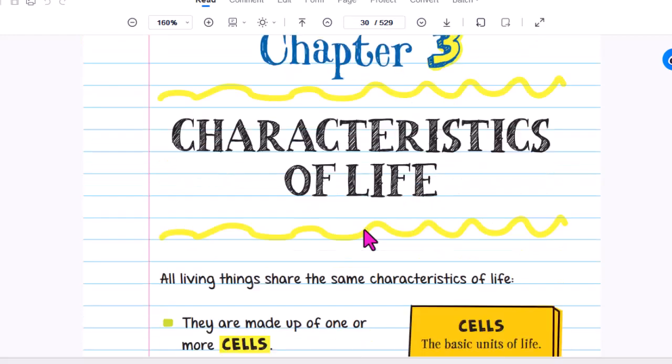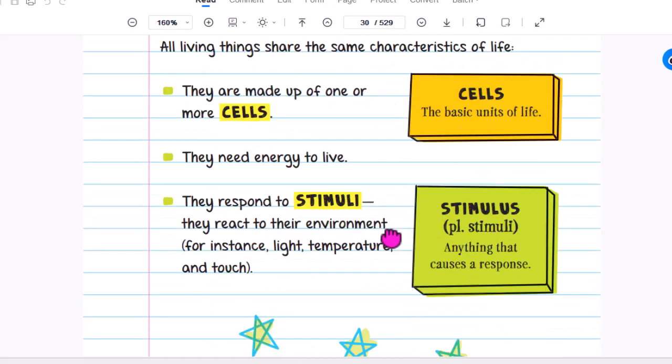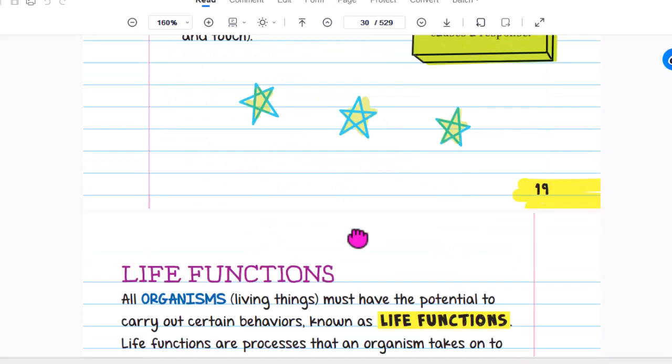Characteristics of life. All living things share the same characteristics of life. They are made up of one or more cells. Cells are the basic units of life. They need energy to live. They respond to stimuli, reacting to their environment. For instance, light, temperature, touch, anything that causes a response.